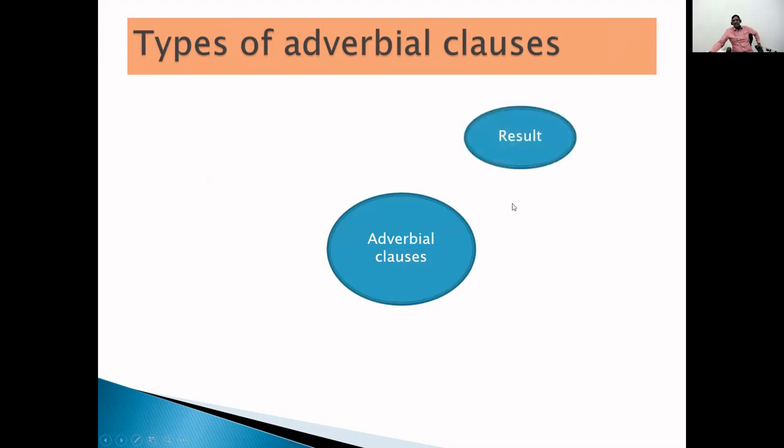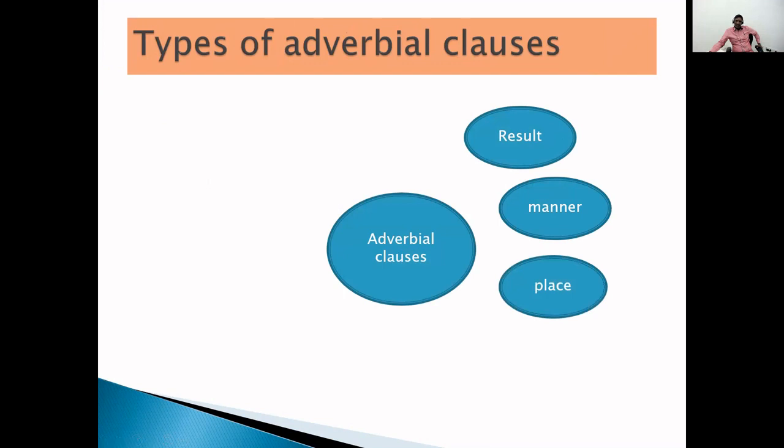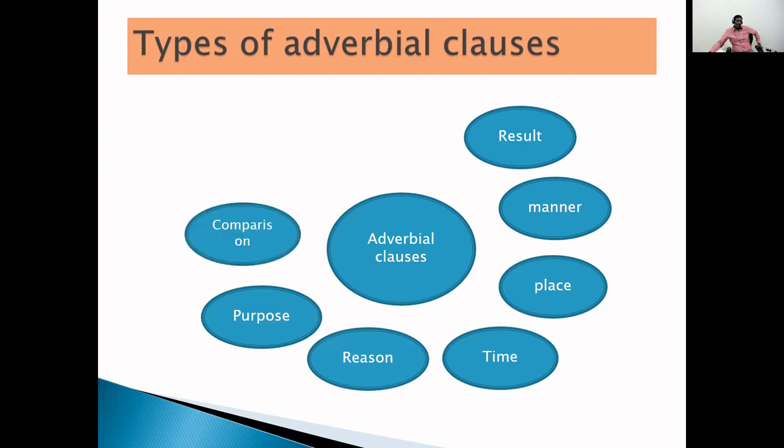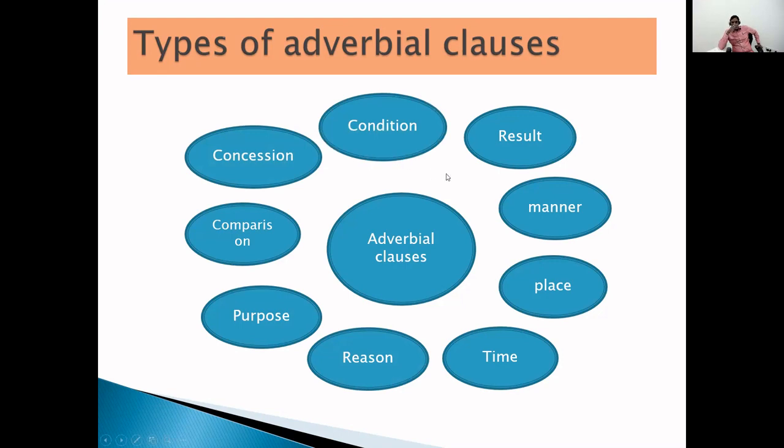Adverbial clauses of result, adverbial clause of manner, adverbial clause of place, adverbial clause of time, adverbial clause of reason, adverbial clause of purpose, adverbial clause of comparison, adverbial clause of concession, and the last one, adverbial clause of condition.